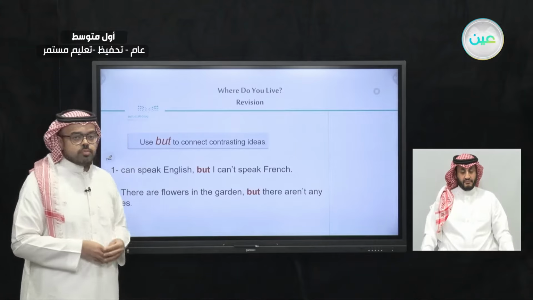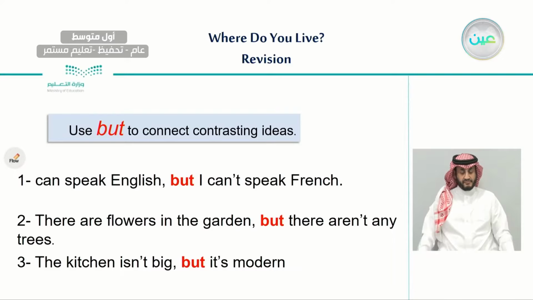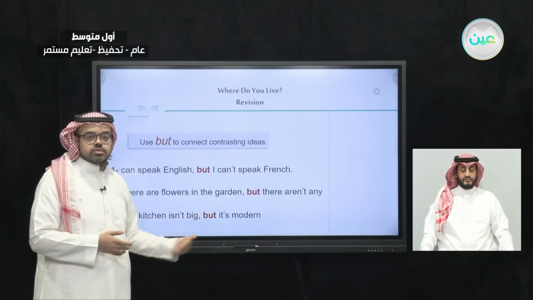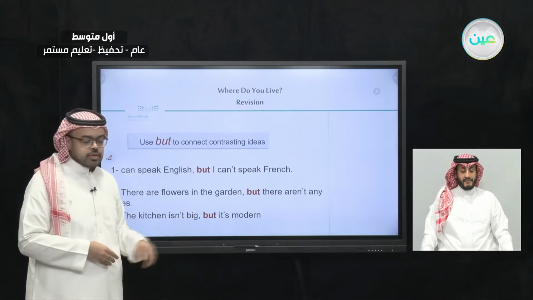The third example, the kitchen isn't big, but it is modern. The kitchen is not big, which is something not good, but it is modern, which is a good thing. So here we have 2 contrasting ideas. We use the but to connect them together.